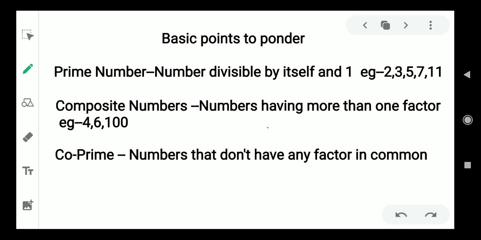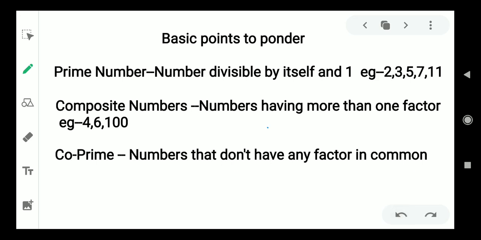So now let us talk about co-primes. It is a bit of a new term to you. Co-prime is also a relative term that is used between two numbers. They are numbers that don't have any factor in common.